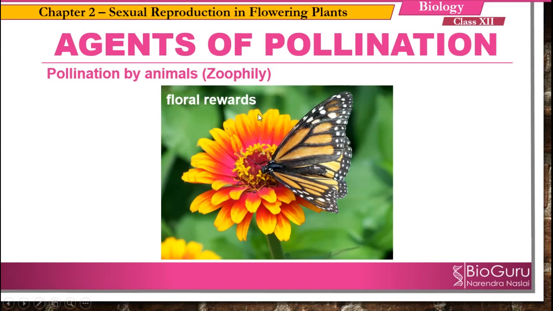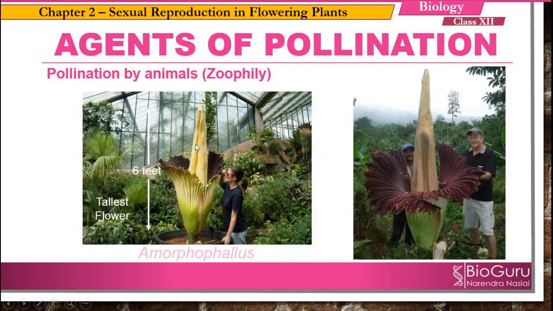Floral rewards include nectar and pollen, because the insects are carrying the pollen grains from one flower to another flower. So because of that, they are getting some rewards like nectar and pollen. The reward could be in the form of providing a safe place to lay eggs.